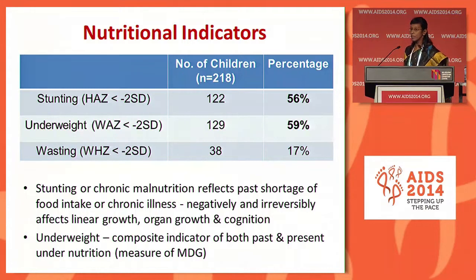Looking at nutritional indicators in these children, stunting, which reflects past shortage of food or chronic illness and irreversibly affects organ growth as well as cognitive function of the children, was seen in 56% of them, with a height-for-age Z-score less than -2 standard deviations. Approximately 60% of them had a weight-for-age Z-score of -2 SD, showing moderate to severe malnutrition in this group.